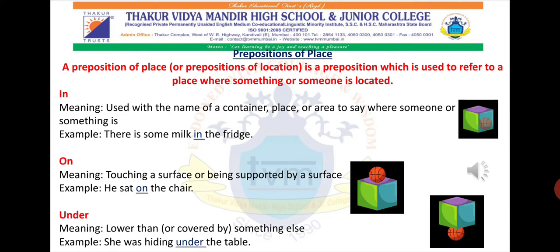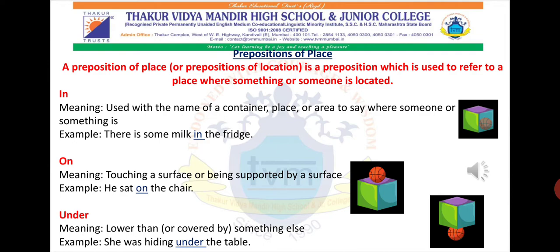Then we shall move ahead with our next preposition, which is under. We use the preposition under to show that a particular object is covered by something else. If that object is hiding somewhere, or is kept somewhere, or in simple words is covered by something, then we use the preposition under.